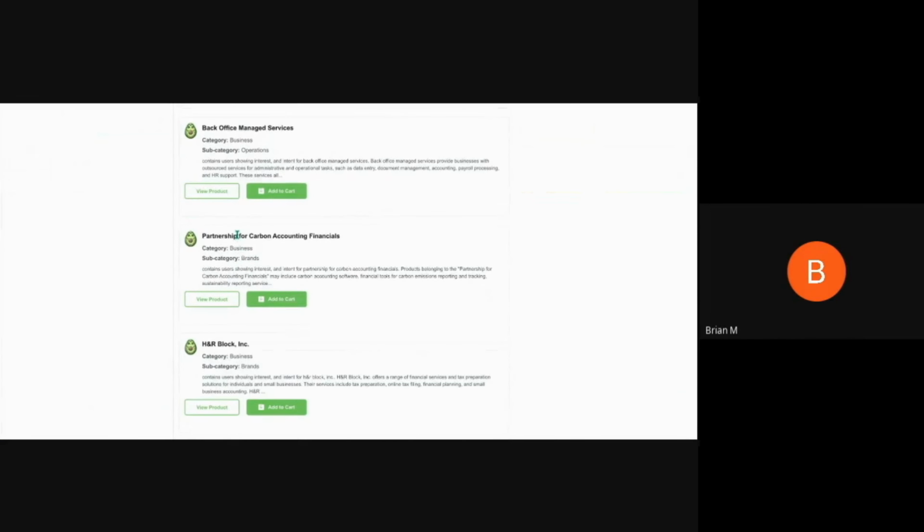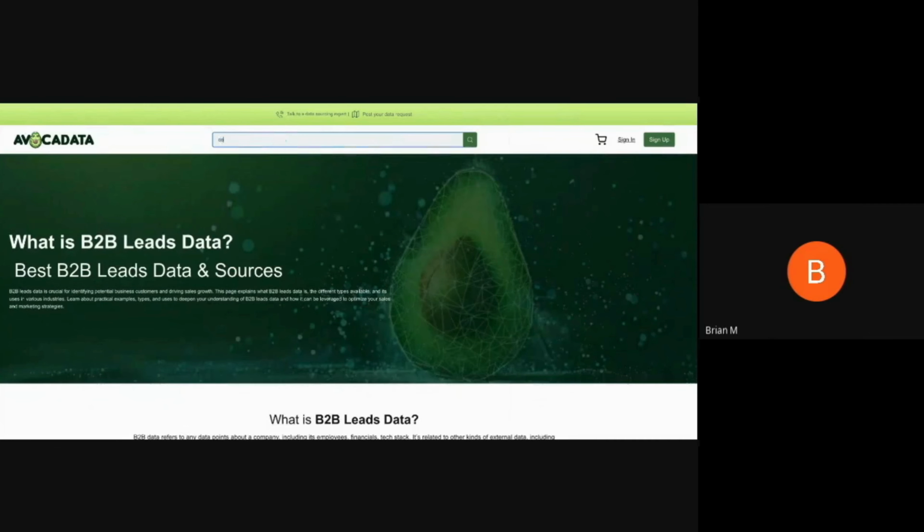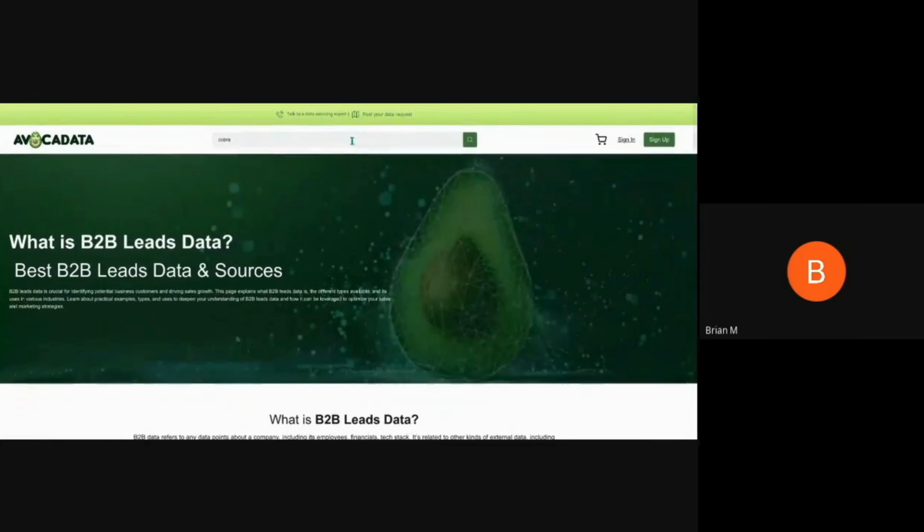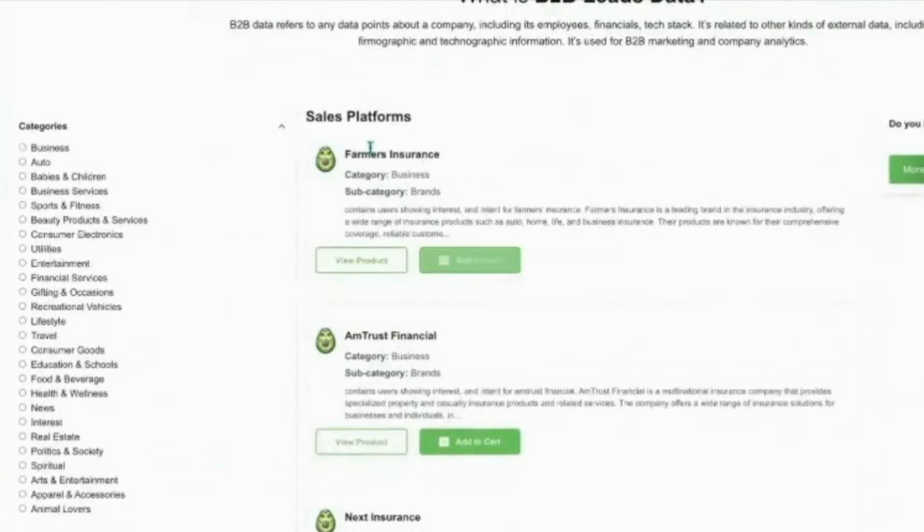Could you do business health insurance? Yeah, with that, there's a lot. Like you can do COBRA, for instance. Like if people are on COBRA, then you can do the PPE, or you have every way you can do it. And that's what's really cool. That actually find what you're looking for. So farmers insurance in the biggest category.